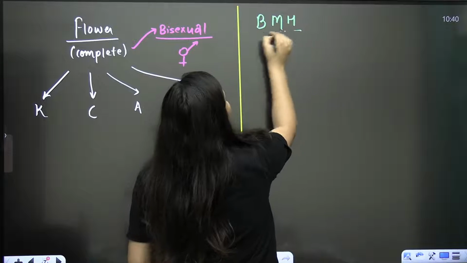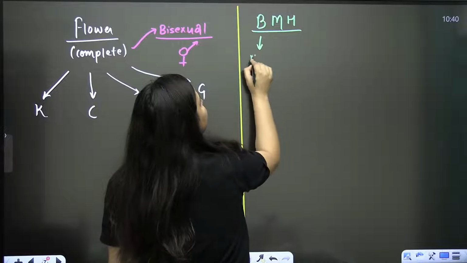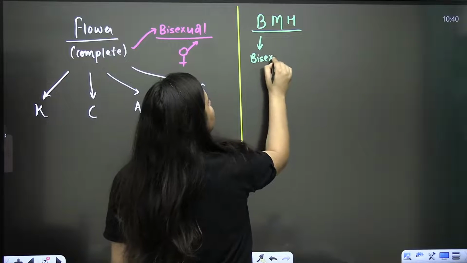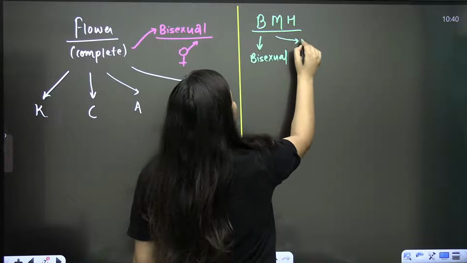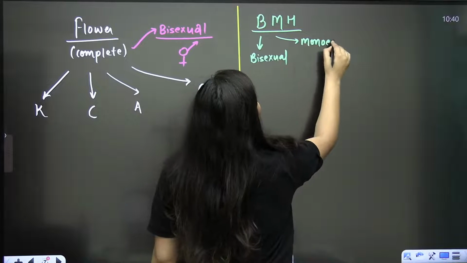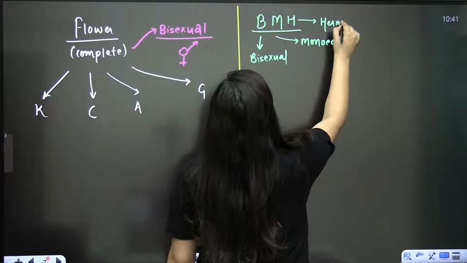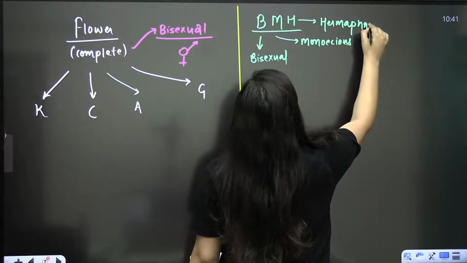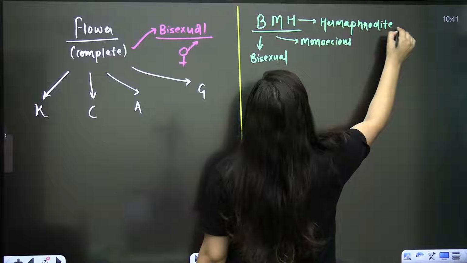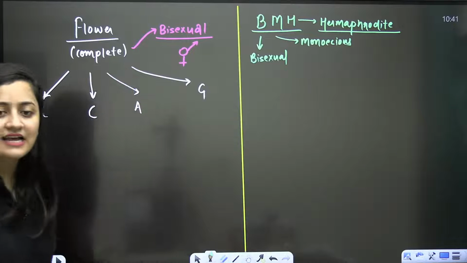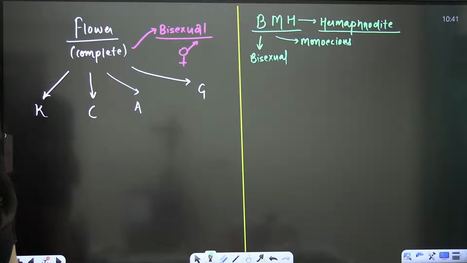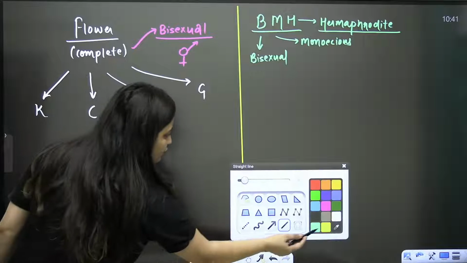BMW, instead of BMW, make it BMH. B stands for bisexual, M stands for monoecious, and H stands for hermaphrodite. Clear? H stands for hermaphrodite. So in your notes, this is what you can add.